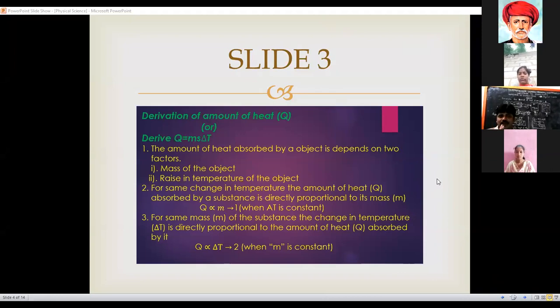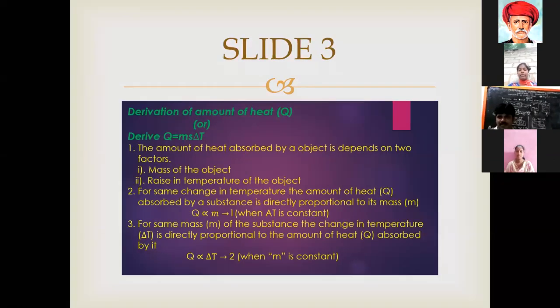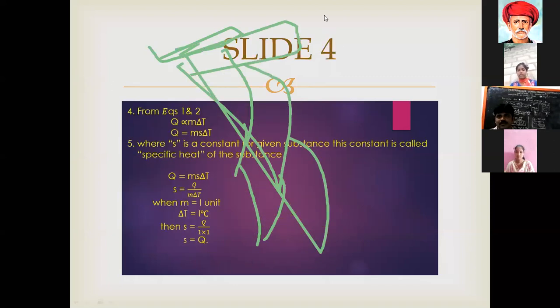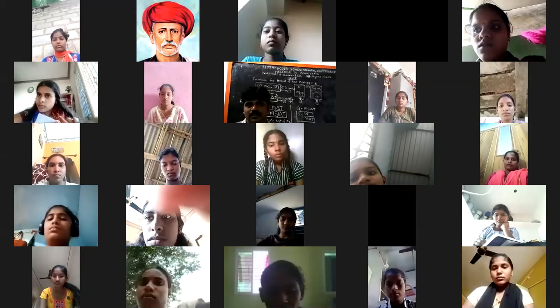First, Q is proportional to M, where M means mass of the object. And the second one is Q is proportional to delta T, where delta T means rise in temperature. Next slide, sir.